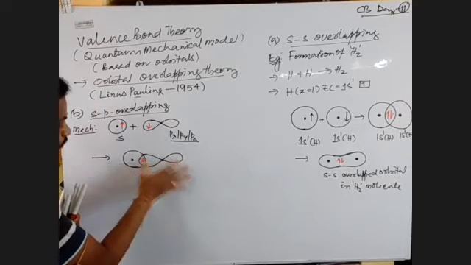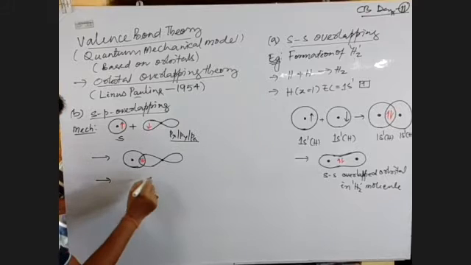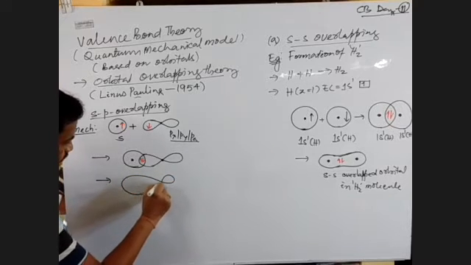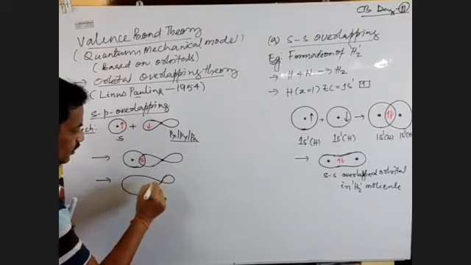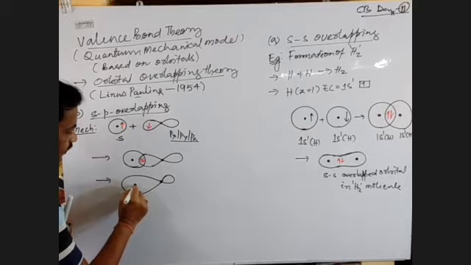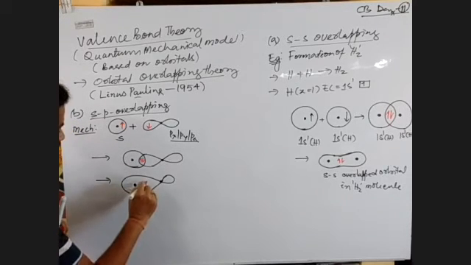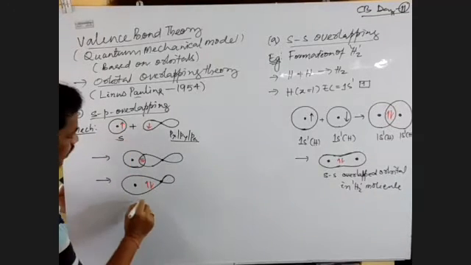That is P. So this will form like this. The stomach of P is bulged now like a snake. And this is one nucleus, this is second nucleus, which has a pair of electrons. This is the mechanism of sp overlapping.